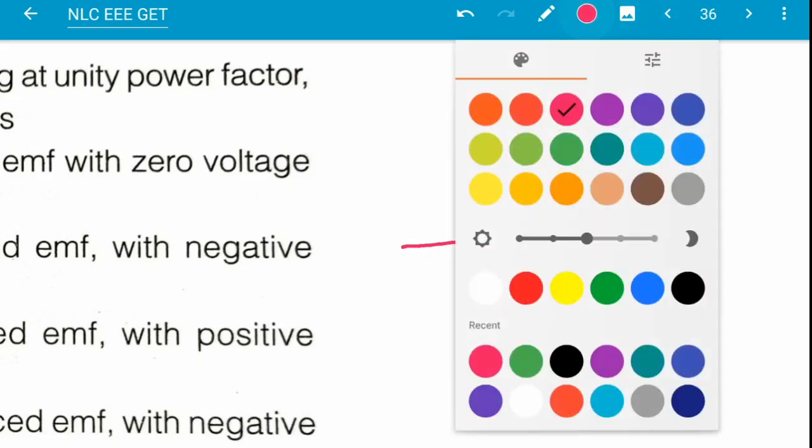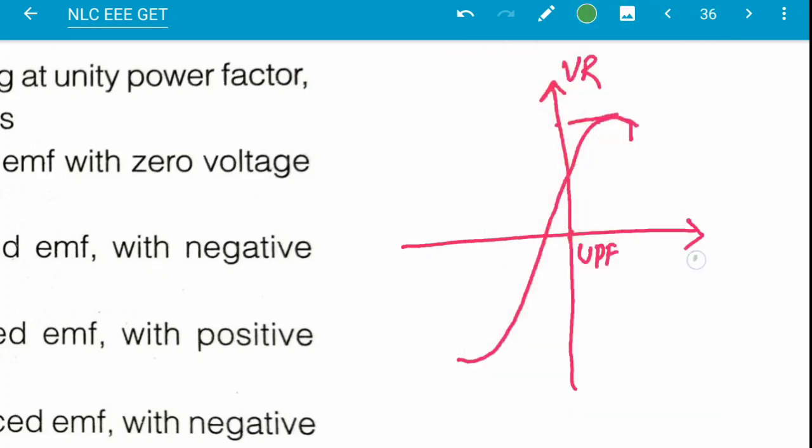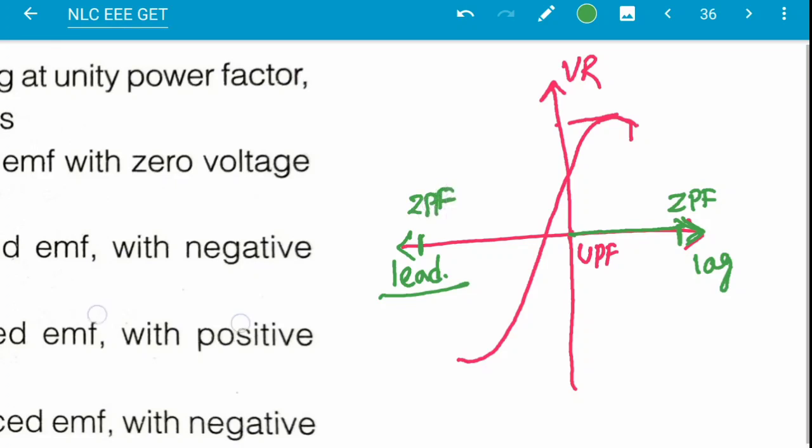This side is lagging, and this side is leading. This one is ZPF lag, and this one is ZPF lead, zero power factor leading.